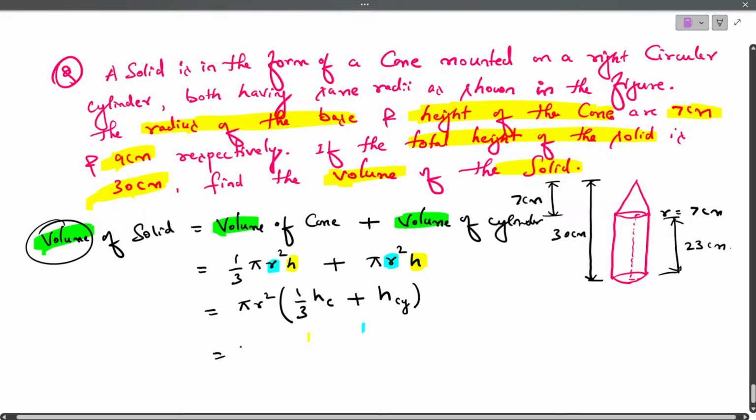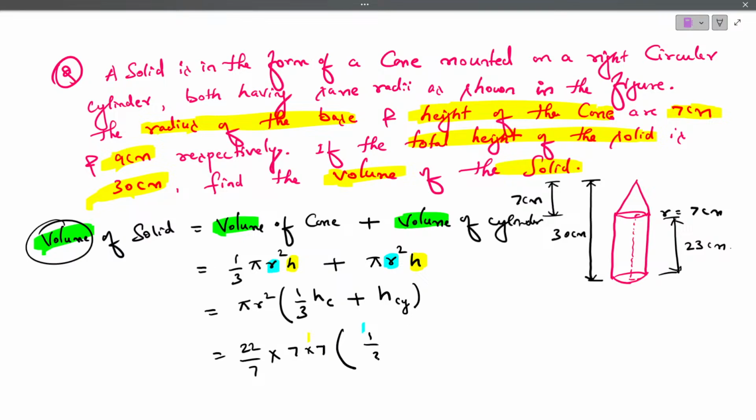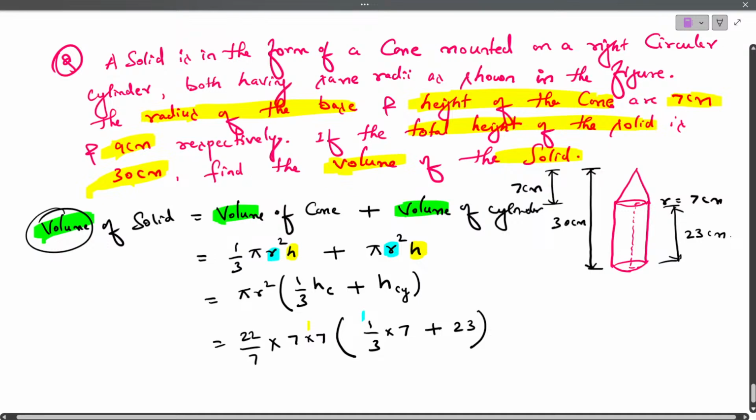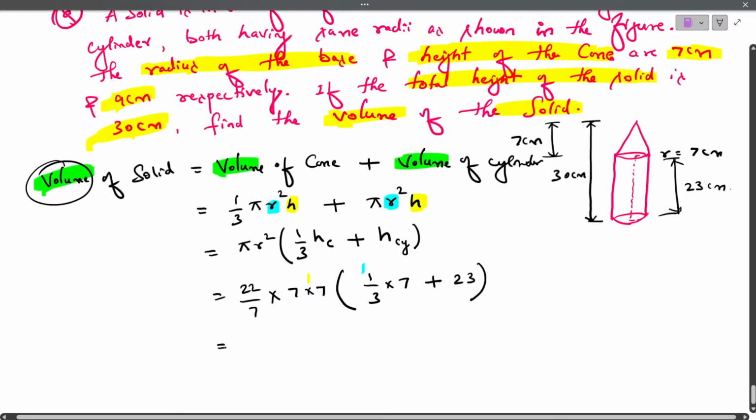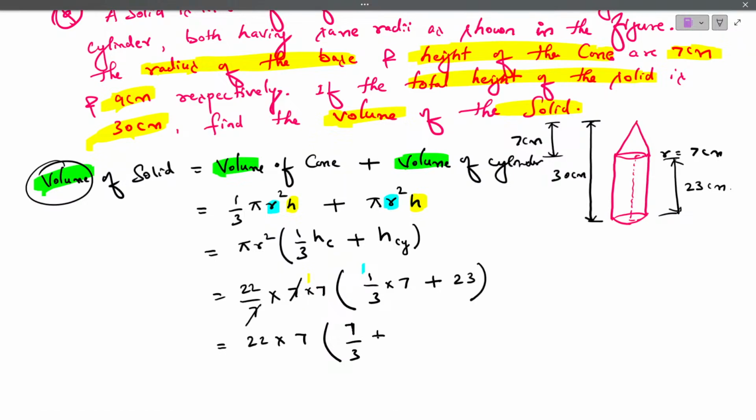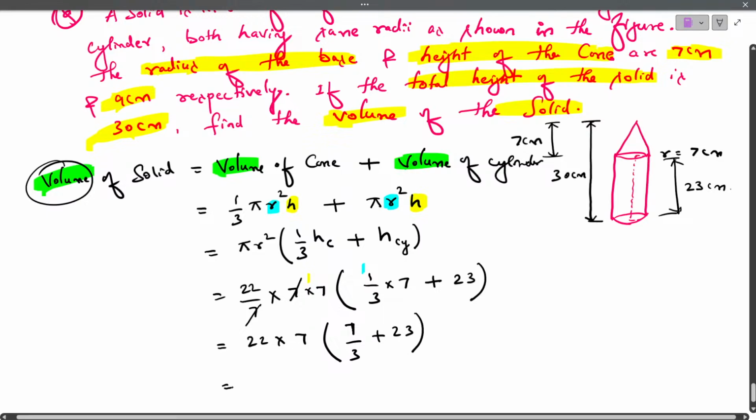Now pi is 22 by 7, radius 7, so r square is 7 into 7, into 1 by 3 into height of the cone 7 centimeter plus height of the cylinder 23 centimeters. Followed? Now this 7 gets cancelled. Keep 22 into 7 as it is. Now 1 by 1 into 7 is 7, 7 by 3 plus 23.